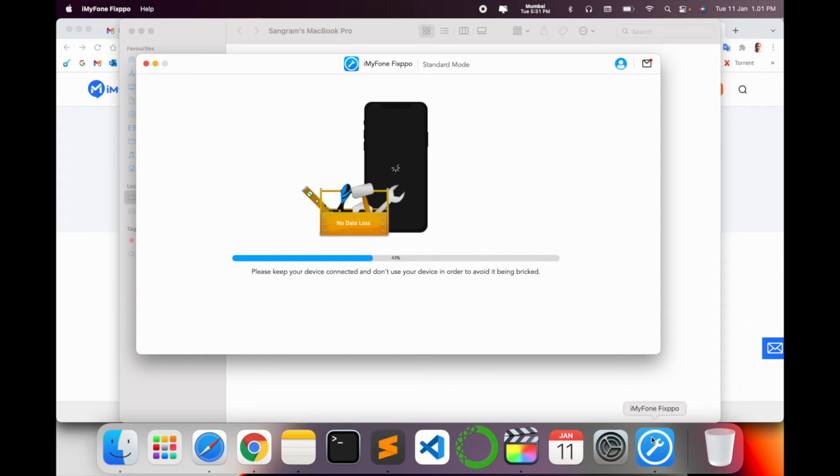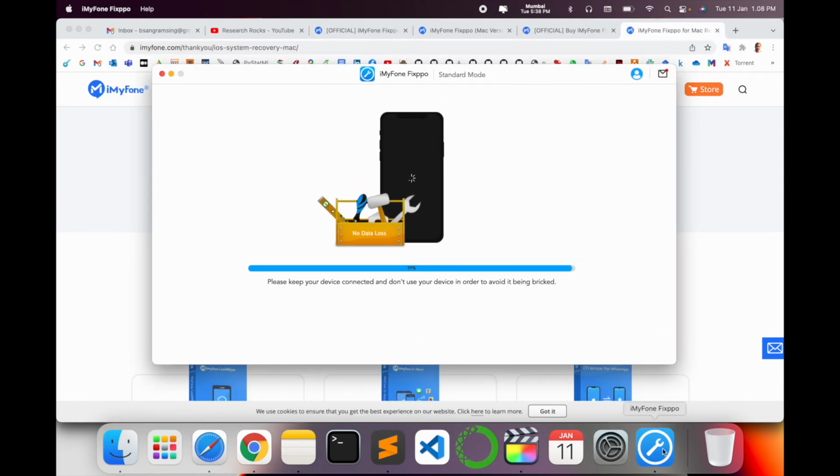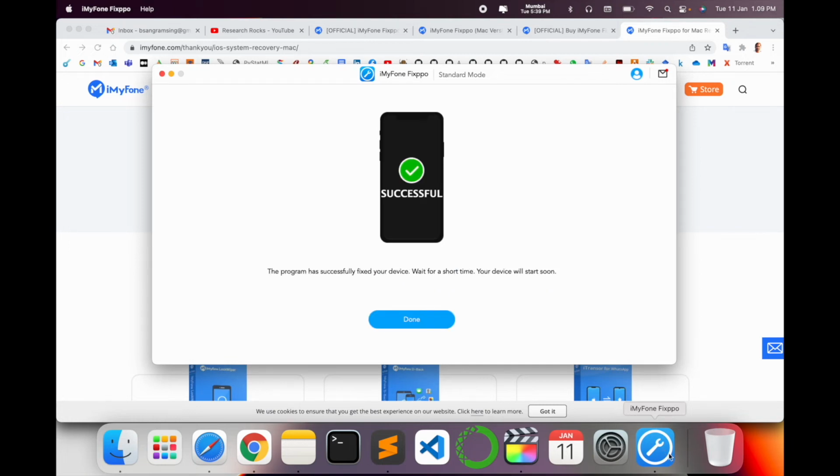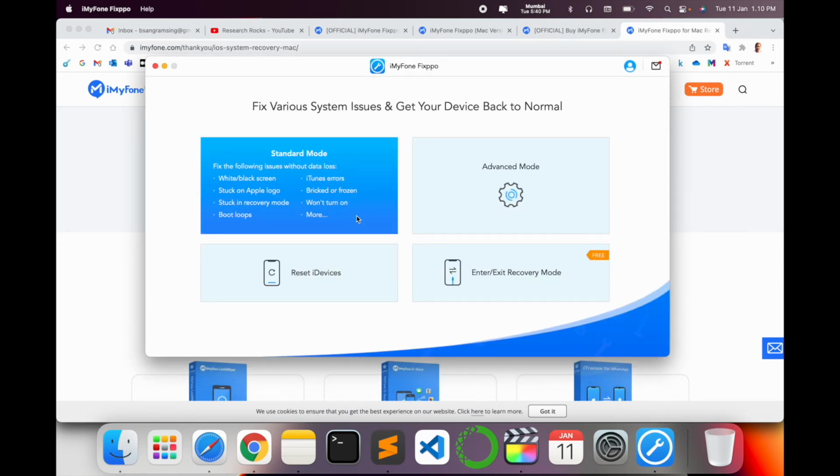Complete to 100%. Now it is almost completed, 99%. Like this, the program has successfully fixed your phone. Wait a short time, your device will start soon. So yes, my device has started. My mobile phone is restarting.